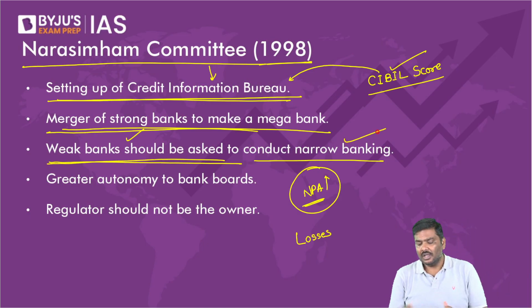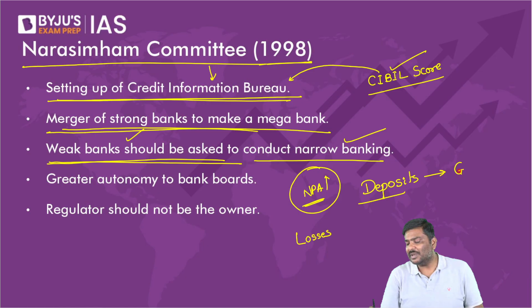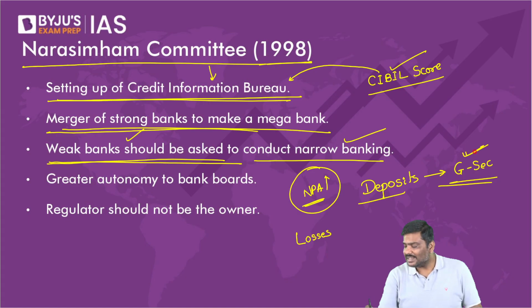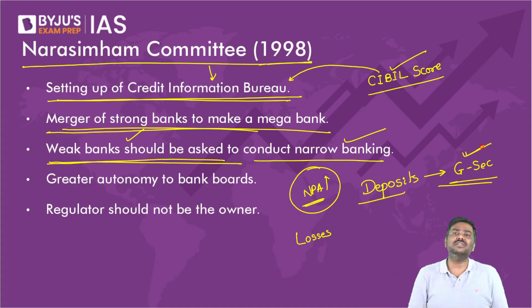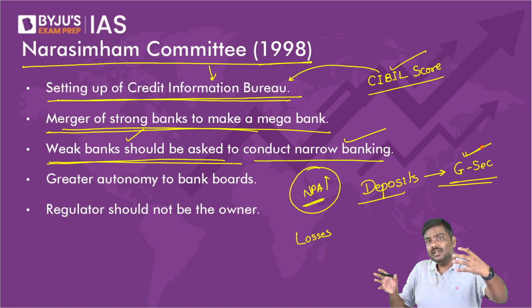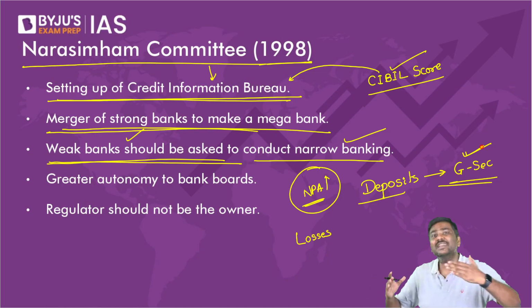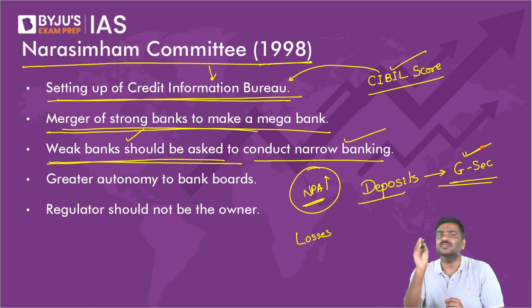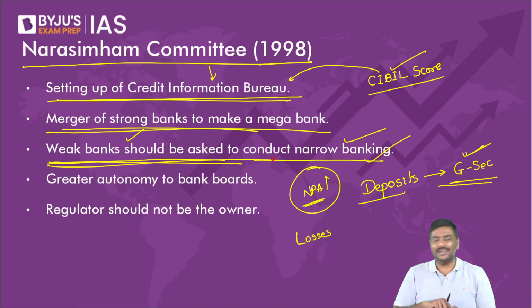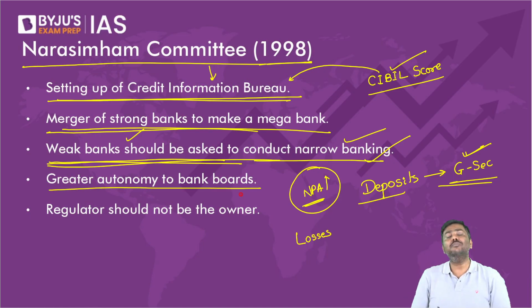Narrow banking means what? They have collected deposits, ask them to use the deposits and invest in government securities. So automatically, the kind of investments or where they are allowed to use this money will be narrowed down. Narrow banking means very few functions will be provided to them. Weaker banks should be asked to conduct narrow banking means use the deposits, not to give loans, invest in government securities.